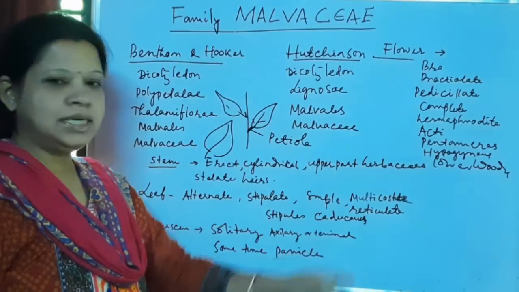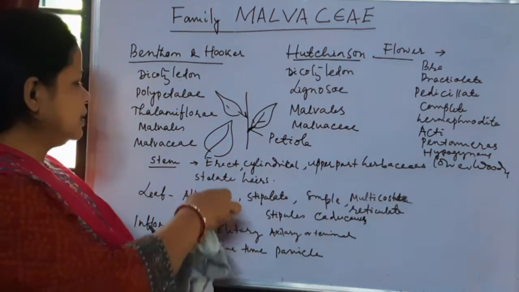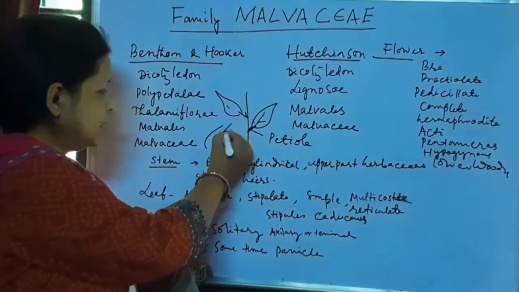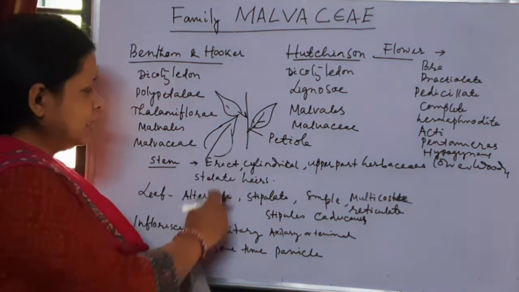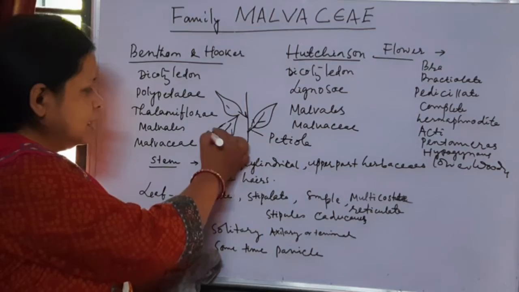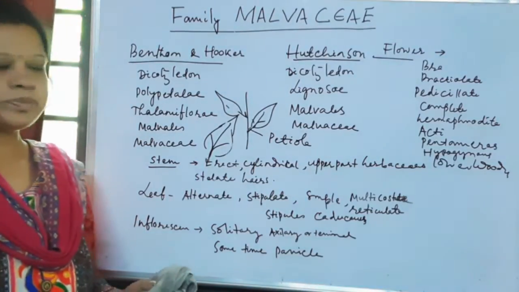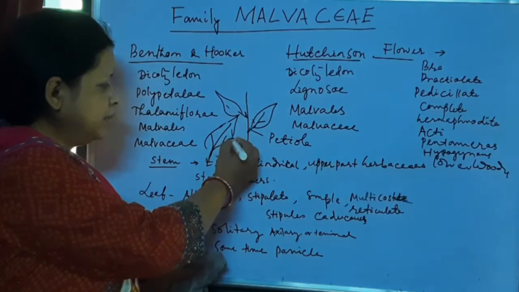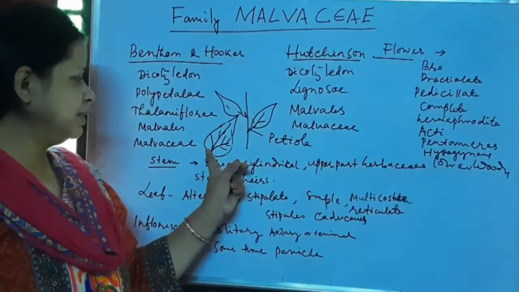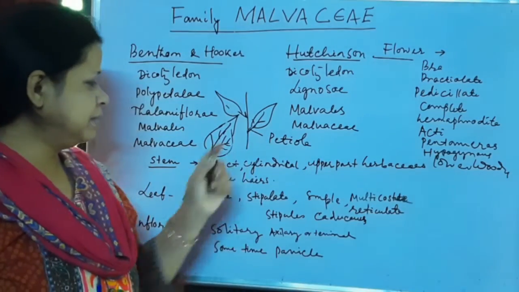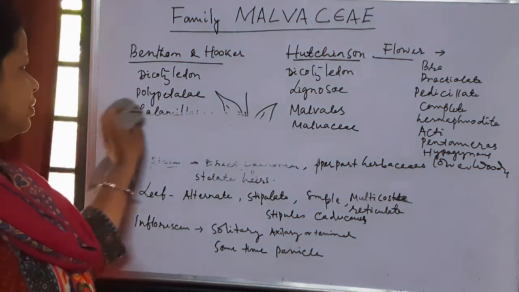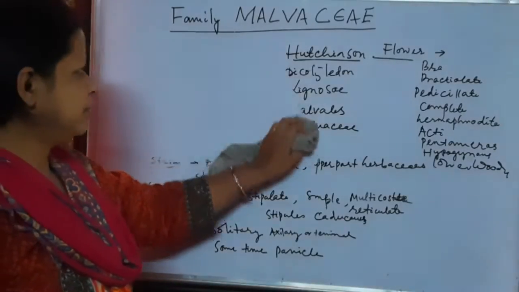And multicostate reticulate. Multicostate means many veins. If the midvein is single, then it is unicostate, and if more than one midvein is there, then it is called multicostate. And reticulate means net-like venation. Veins are present on the surface of the leaf. So multicostate reticulate means more than one midvein, and reticulate means net-like venation. And stipules caducous. Caducous means early falling. They fall from the leaf.